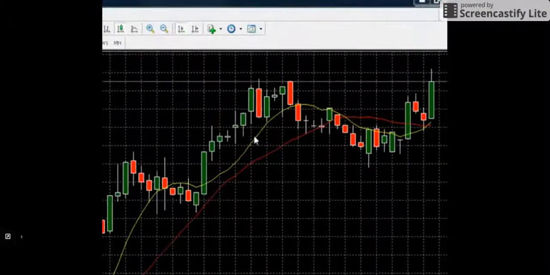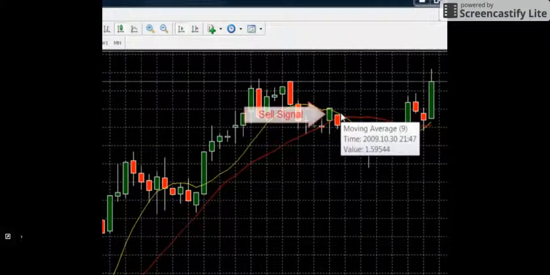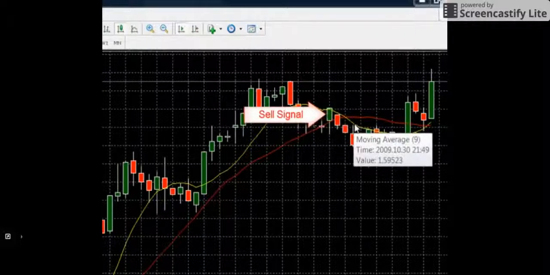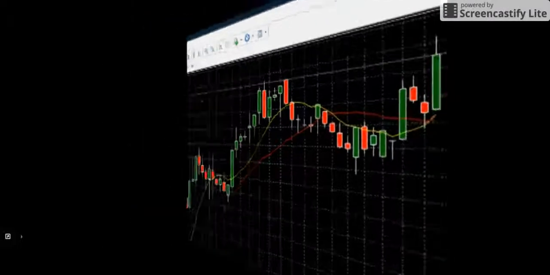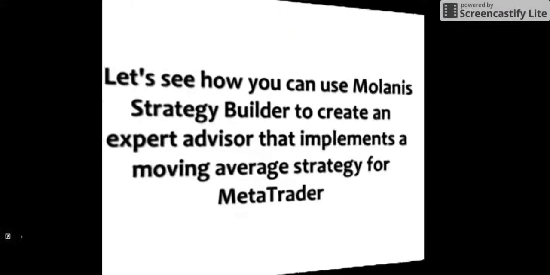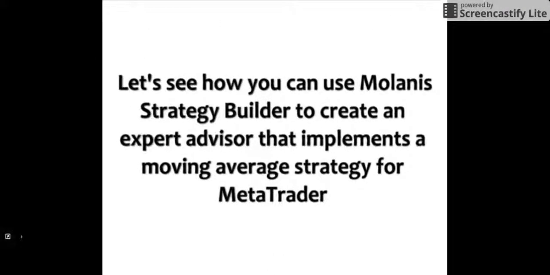Look at how well the pair is trending up. The direction of the moving average changed, and we get a sell signal since the long period moving average is above the short period moving average. Let's use Molanis Strategy Builder to implement the moving average strategy.